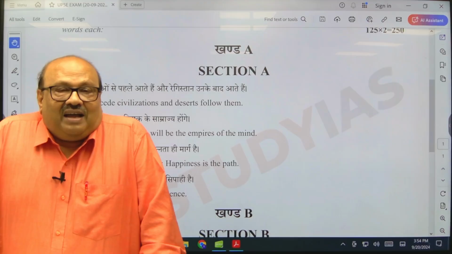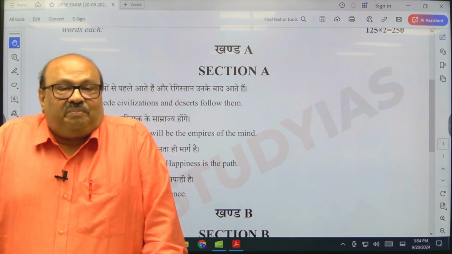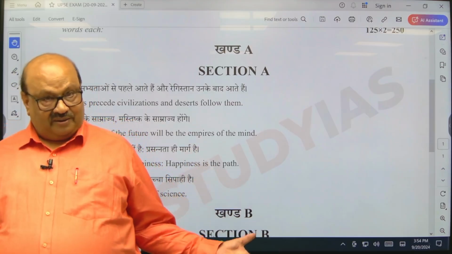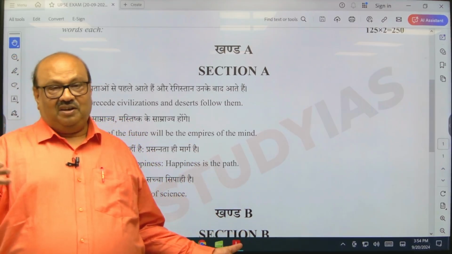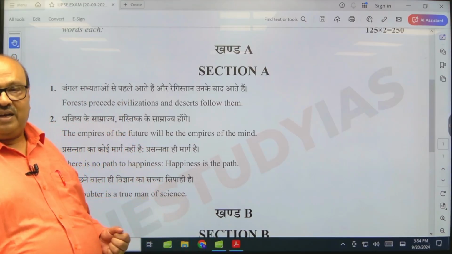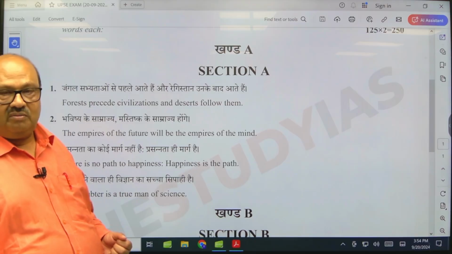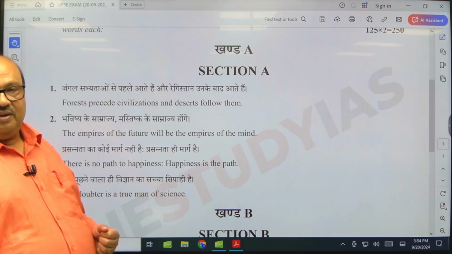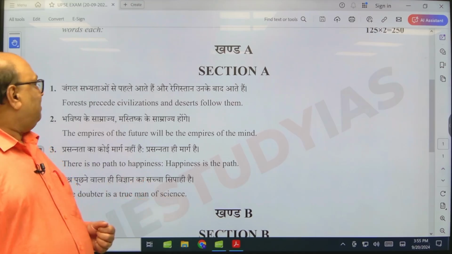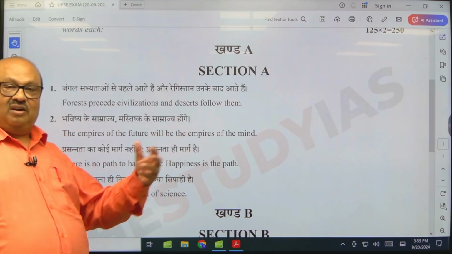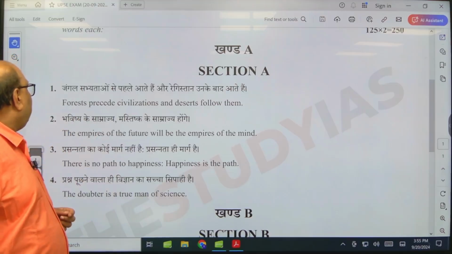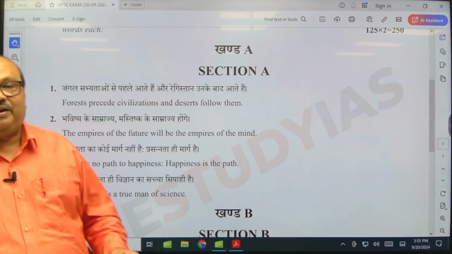Right. And at that time, what was happening to the British Empire? It was crumbling everywhere, most importantly in India. He was very much cognizant of the fact that Britain would no longer be able to maintain the empire, and they then understood it. So he gave this statement: the empires of the future will be the empires of the mind.